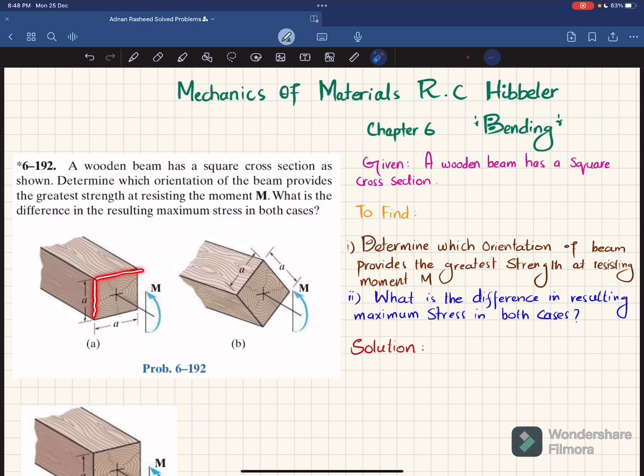You can see this is a square cross-section of A by A, and this is also a square cross-section of A by A. But the orientation here is this, and the orientation here is like this. Both are subjected to the same moment M. You have to determine the orientation which provides the greatest strength, and then find the difference in resulting maximum stress in both cases. So let's start with the solution.